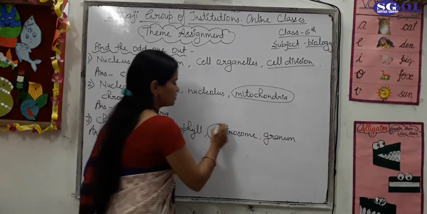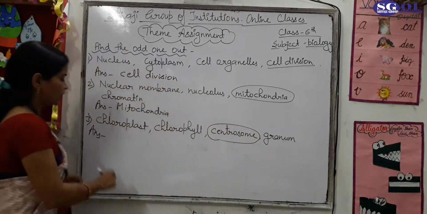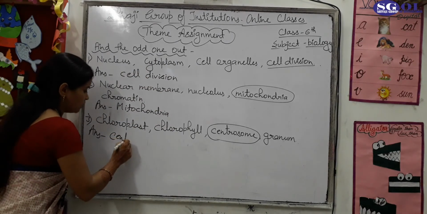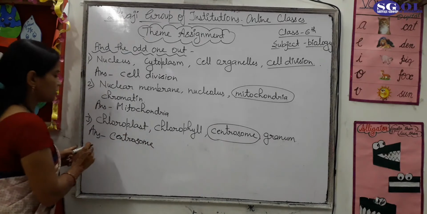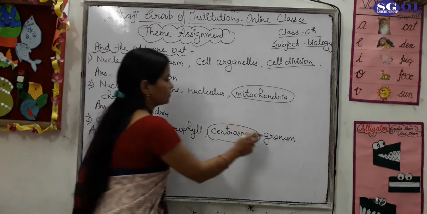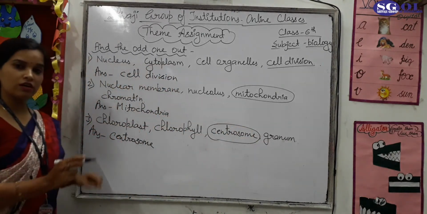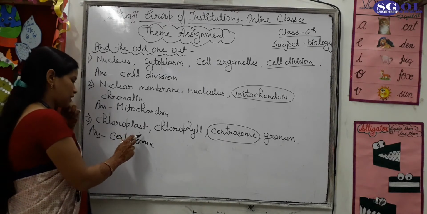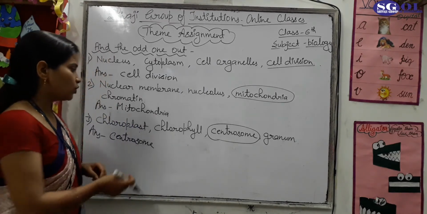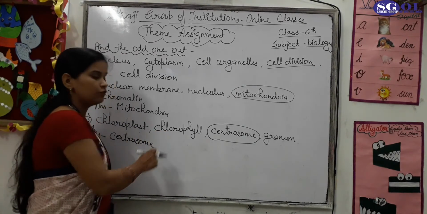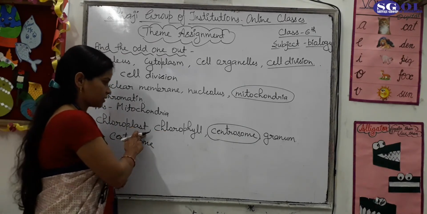So the answer is centrosome. Why is the answer centrosome? Because you can see here all the 3, chloroplast, chlorophyll and granum, are parts of the chloroplast. Chloroplast is a cell organelle present inside the cell, and chlorophyll is a green color pigment found inside the chloroplast.